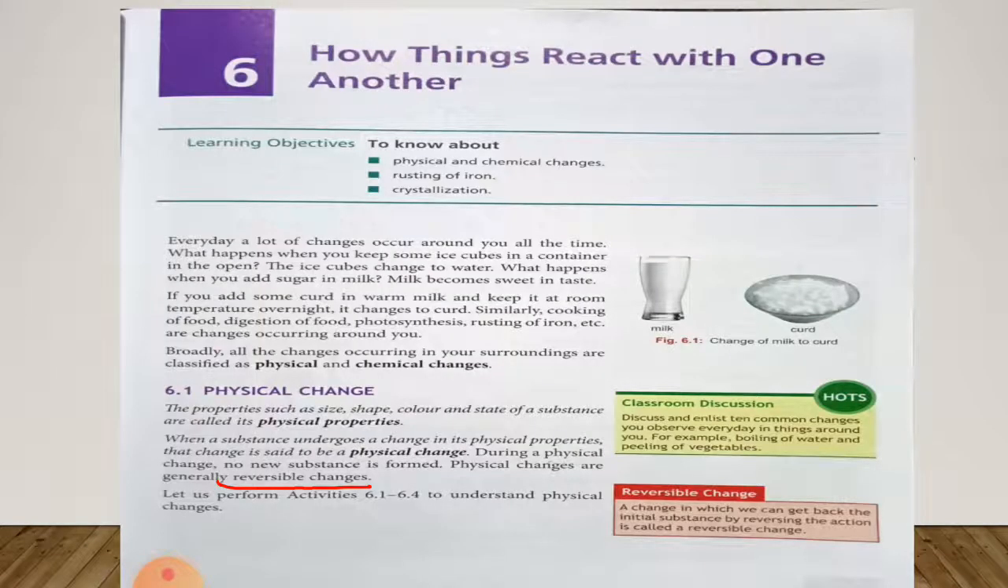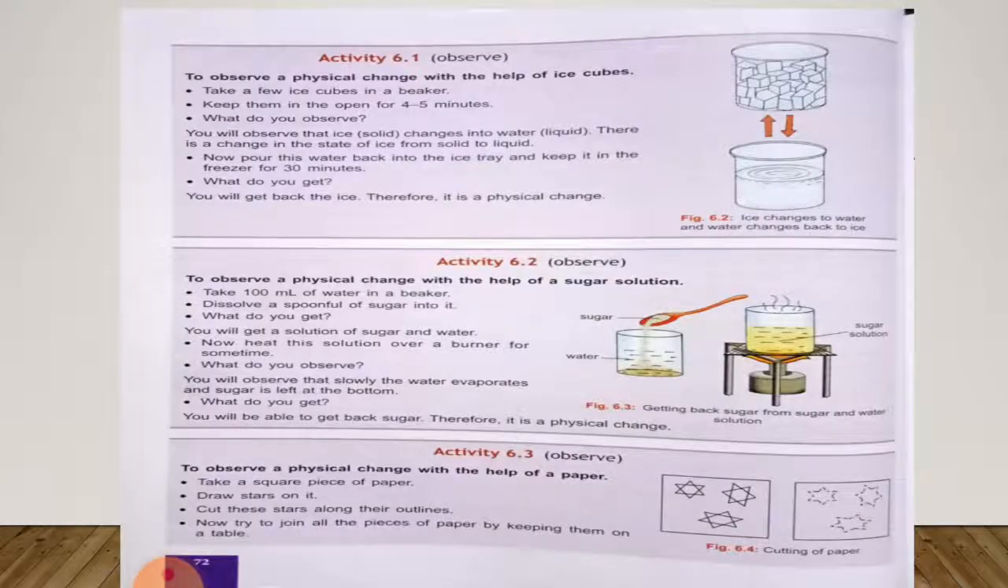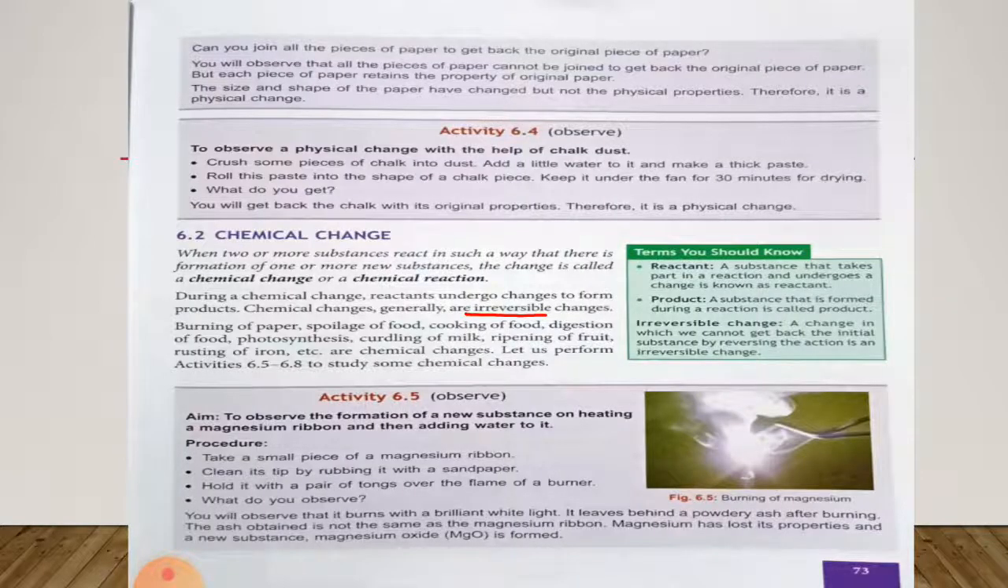In this chapter, we have understood about physical change. We have seen some activities which are based on physical change. Now in this class, we are going to read about chemical change. So students, open page number 73 in your science book and keep a pencil with you to underline hard words.